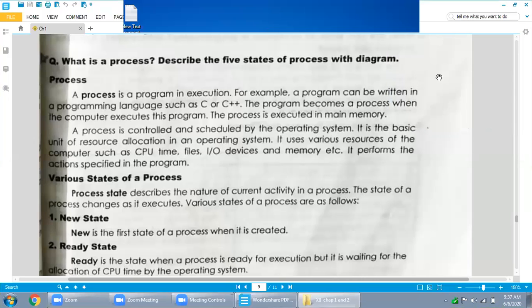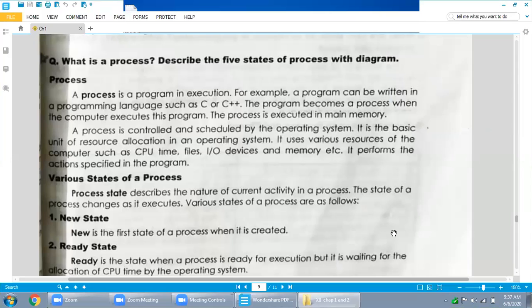Dear students, before starting the new topics, we will take the feedback of our previous lecture, which was: what is a process? Describe the 5 states of process with example. Definition of process. Again, I am repeating a very important question.